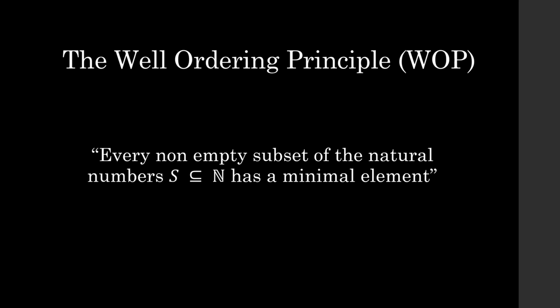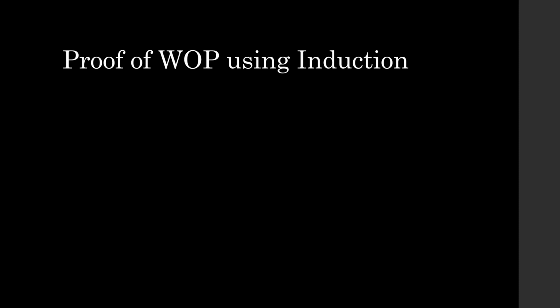But we wouldn't be able to guarantee a maximal element with integers either, because we could just take all of the integers, that's a subset of integers, and there's no maximal or minimal element. The fact that the naturals start at 0 and then go off infinitely to the right kind of guarantees that minimality. So that's the intuition for it, but let's actually prove it. And we're going to prove it using induction.